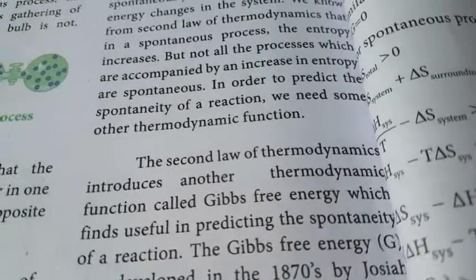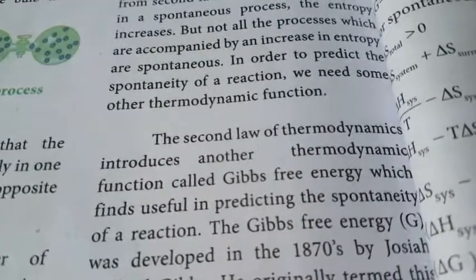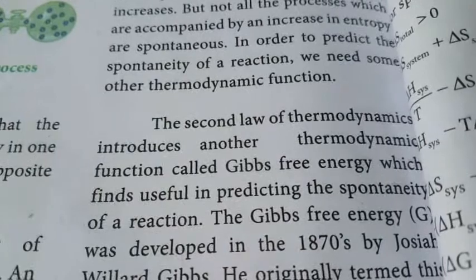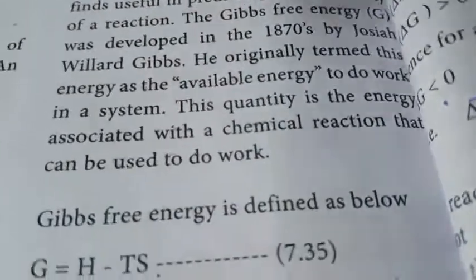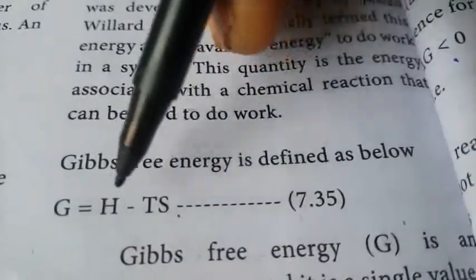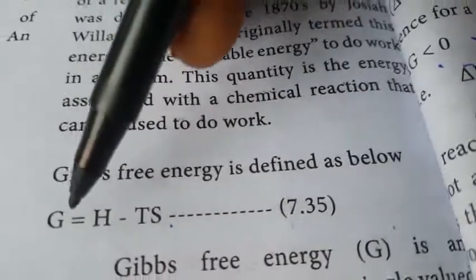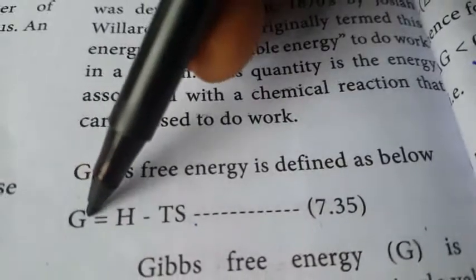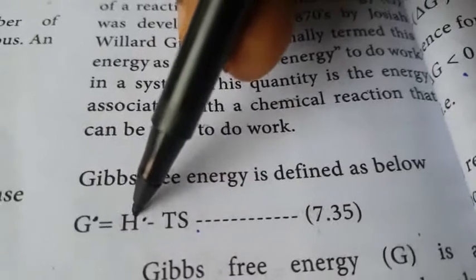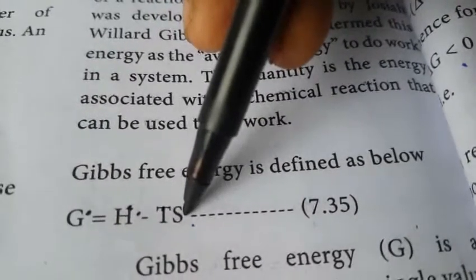Next is the second law of thermodynamics. Another thermodynamic function is Gibbs free energy. What is meant by Gibbs free energy? There is no formal definition here, only G is equal to H minus TS. G is the Gibbs free energy, H is the enthalpy, T is the temperature, and S is the entropy.